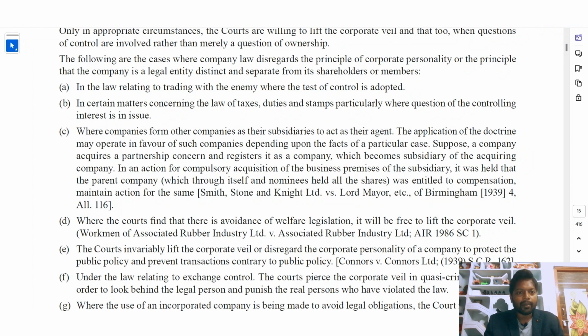Where companies form other companies as their subsidiaries to act as their agents, sometimes one company is formed and another company is formed as its subsidiary. The application of the doctrine may operate in favor of such companies depending upon the facts of the particular case. Suppose a company acquires a partnership concern and registers it as a company, which becomes a subsidiary of the acquiring company. In an action for compulsory acquisition of the business premises of the subsidiary, it was held that the parent company, which through itself and its nominee held all the shares, was entitled to compensation and could maintain the action for the same.